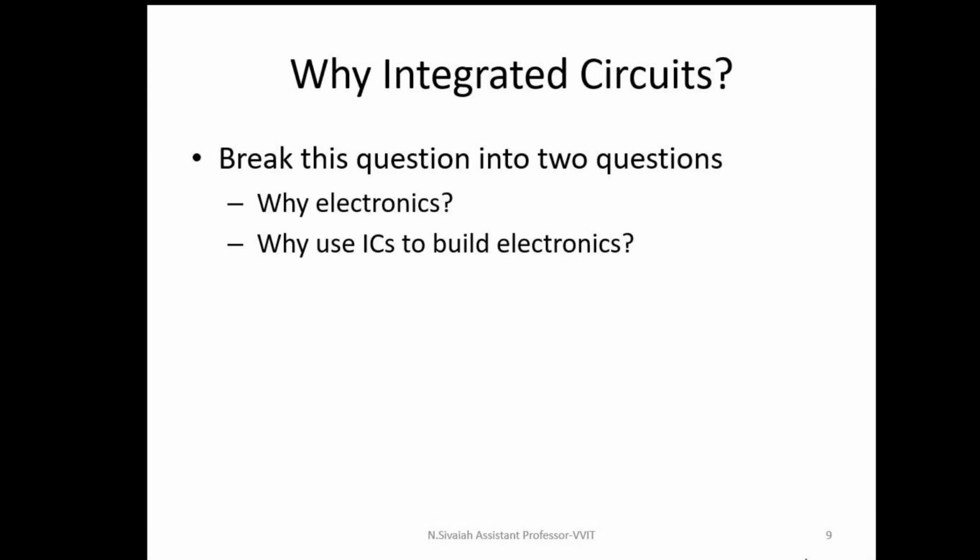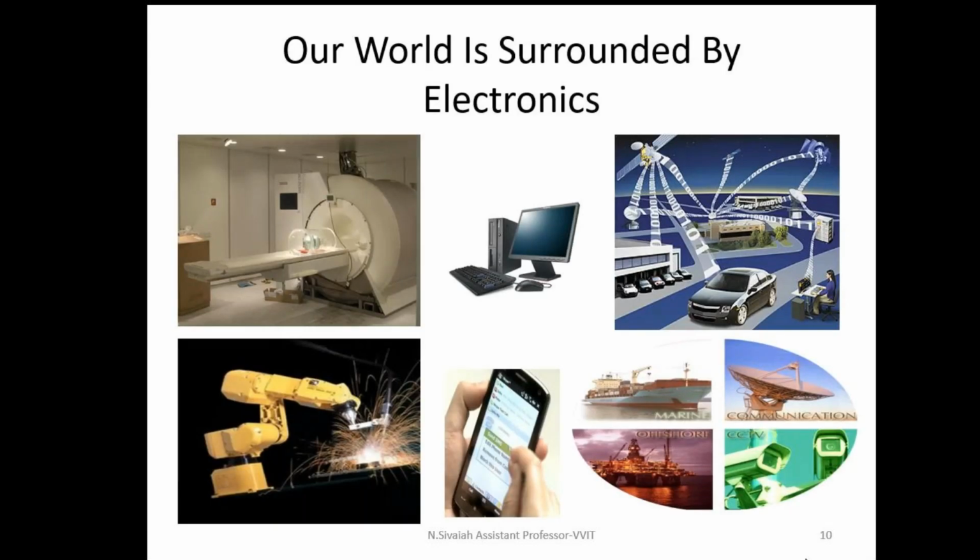Why use ICs to build electronics? The reason is our entire world is surrounded by electronics only. Our laptops contain integrated circuits, our mobile phones contain integrated circuits. Each and every field contains integrated circuits only. In the communication field, in navigation, in the medical field, all these fields contain integrated circuits, because they have so many advantages. For example, the speed is high, the package density is high, and the power dissipation is low. These are the advantages of integrated circuits. That's why we are using integrated circuits in all these fields.